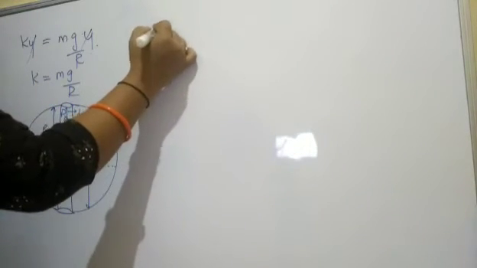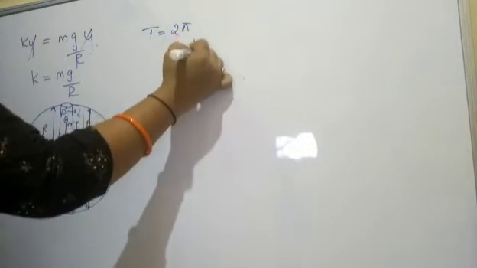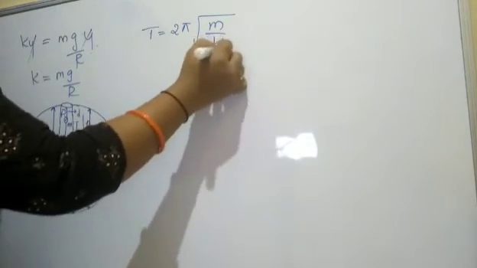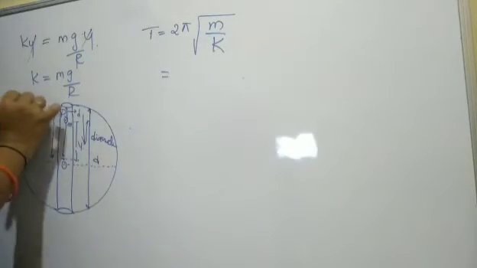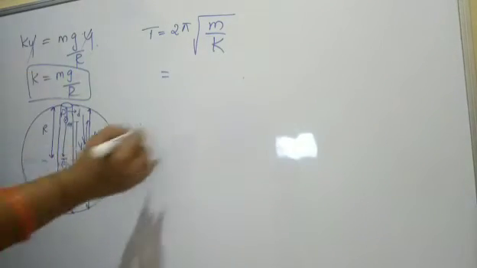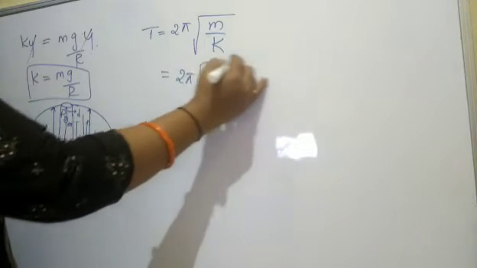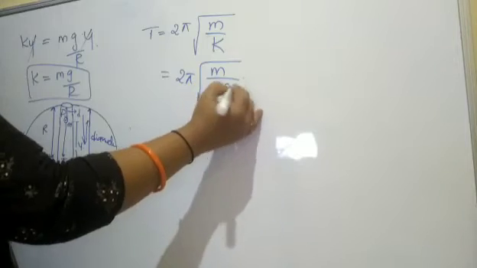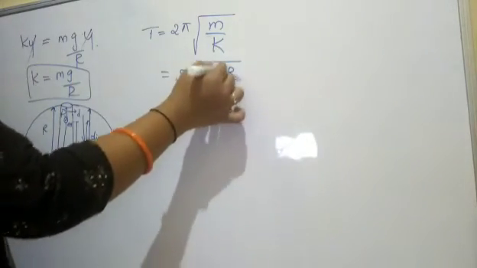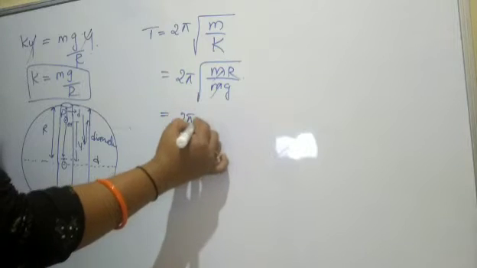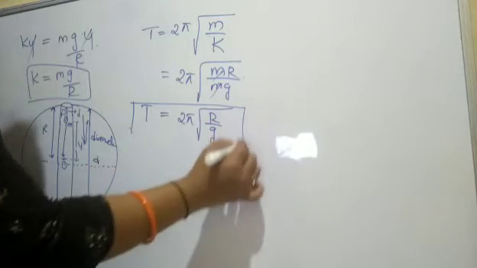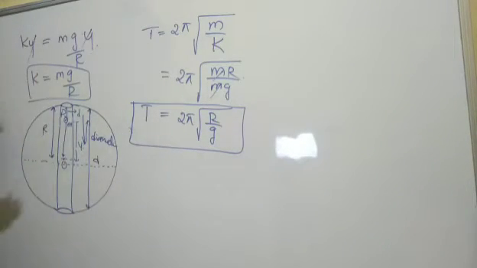The time period is equal to 2 pi root of m by k. We know the k value here: k is equal to mg by R. So 2 pi root of m by mg by R, so R will come up. M cancels, remaining with 2 pi root of R by g. So this is the time period required to complete the oscillation. Oscillation in the sense that the body is moving up and down here.